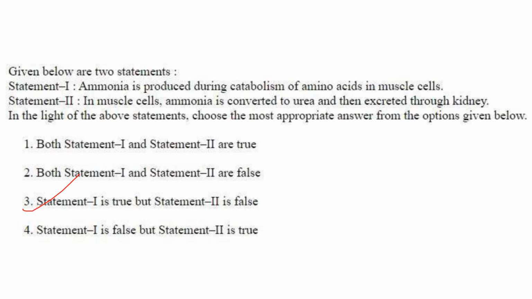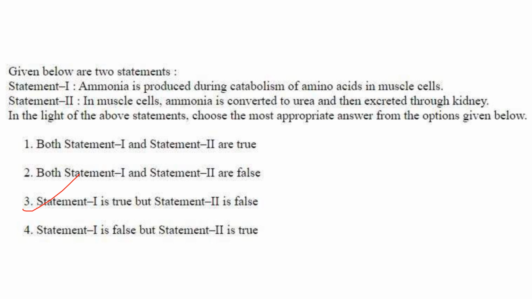Then, ammonia is produced during catabolism of amino acids in muscle cells. That's correct. In muscle cells, ammonia is converted to urea and then excreted through the kidney. That's not correct. Ammonia is converted to glutamine, which is then transported to the liver for conversion into urea and finally excreted through the kidneys.